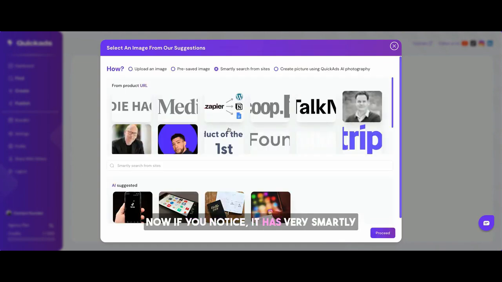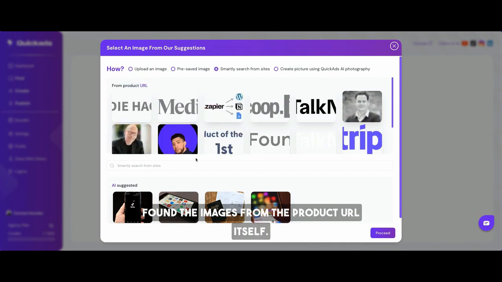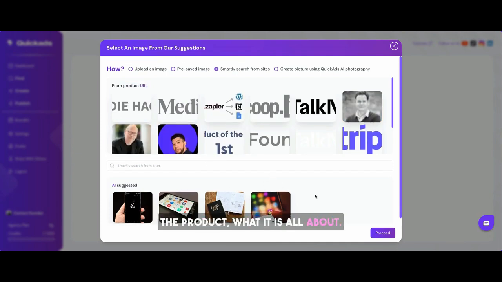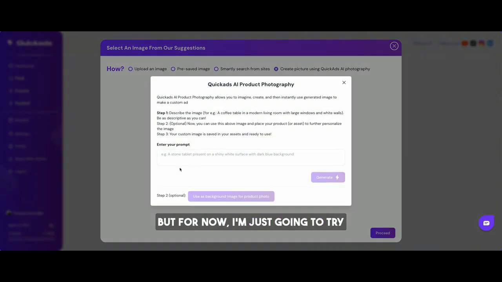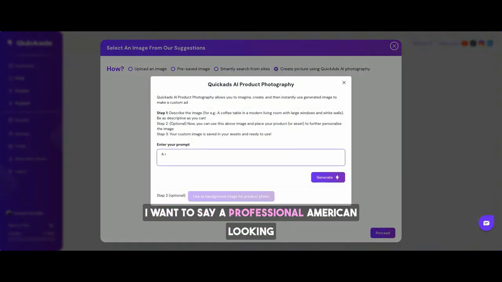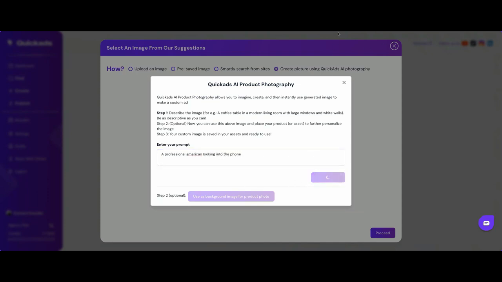Now, if you notice, it has very smartly found the images from the product URL itself, or even AI is suggesting based on the product what it is all about. But for now, I'm just going to try and make a new image using AI photography. I want to say a professional American looking into the phone. Let's see what it generates.